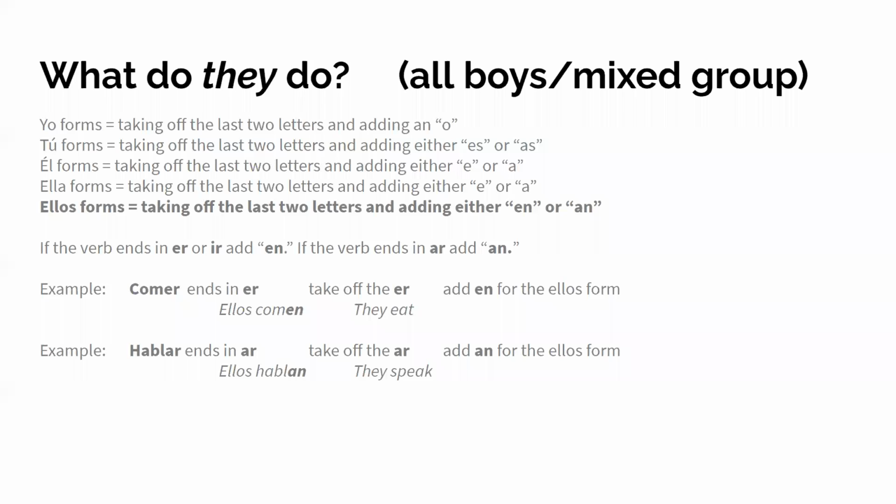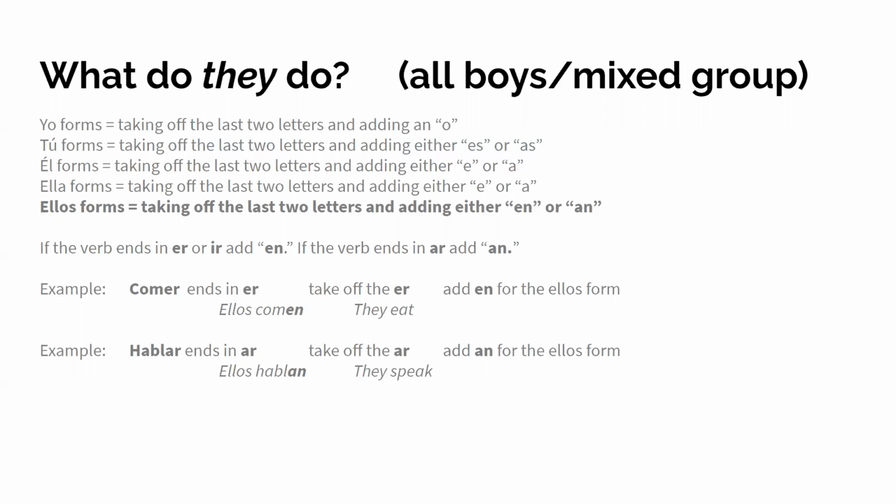What do they do? This is for all boys or mixed groups of people. There's a review here for the yo forms, tú forms, and él and ella forms, which we've covered before. For the ellos form, you're going to take off the last two letters and add either en or an. If the verb ends in er or ir, you add en.